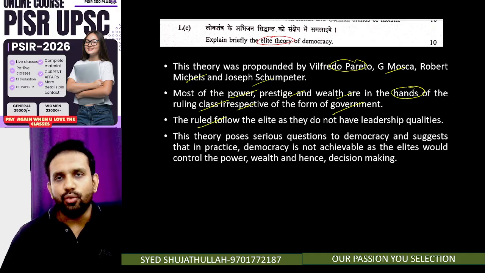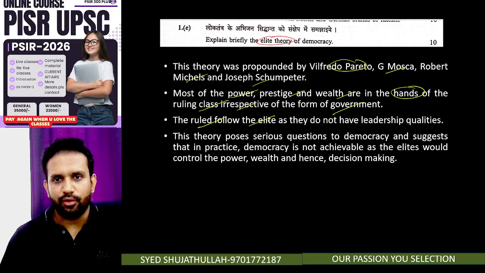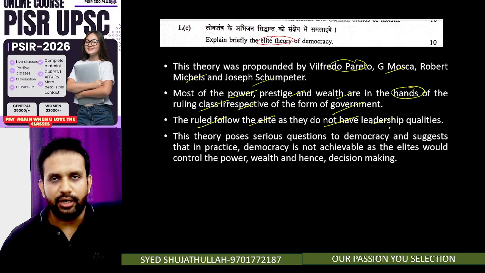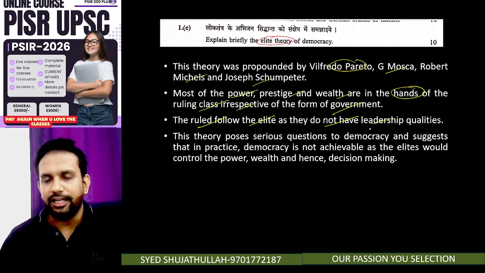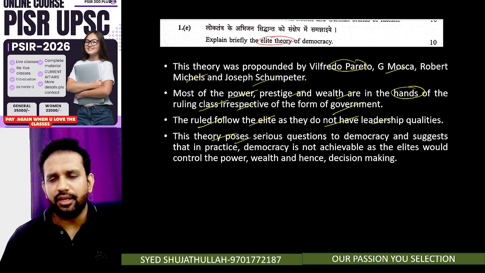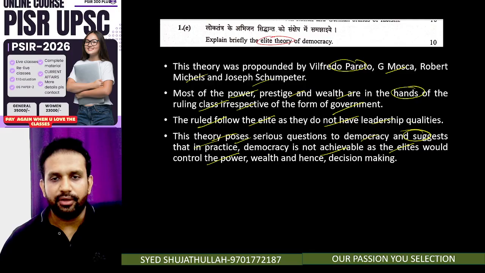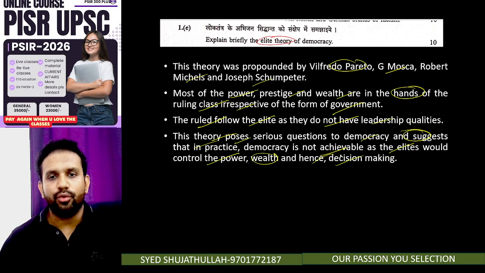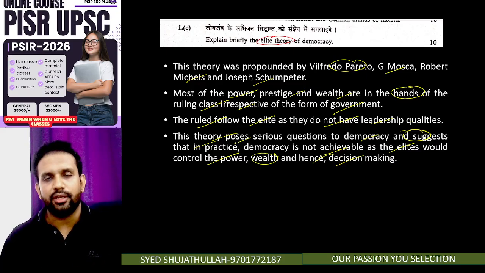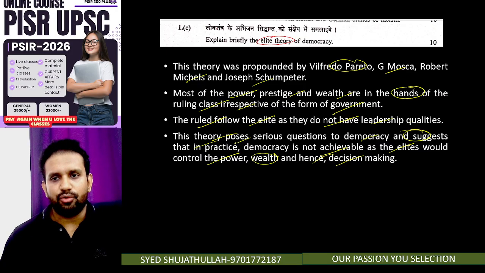The ruled follow the elite, even though the elite don't have the leadership qualities. This theory poses a very serious question to democracy and suggests that in practice, democracy is not achievable, as the elites would control the power, wealth, and hence decision making. So in this theory, the ruled will follow the elite. We follow Salman Khan, Shah Rukh Khan, we follow Adani, Ambani, the way they live, and so on. They don't have the leadership qualities, so that becomes a very serious question for democracy.